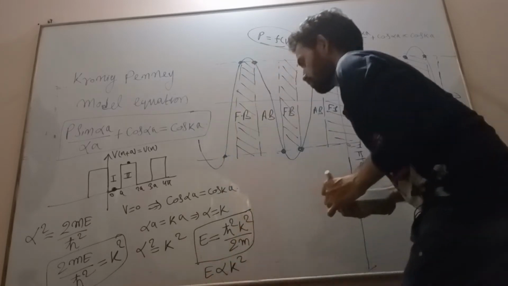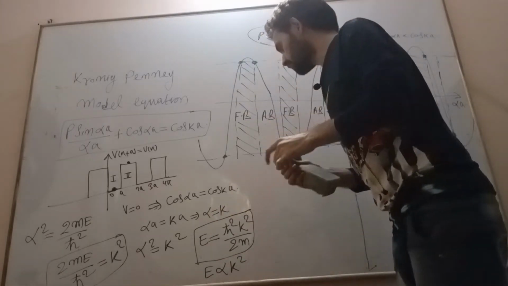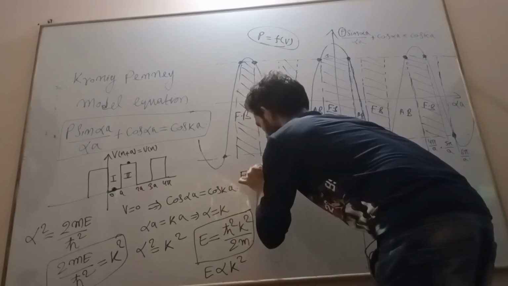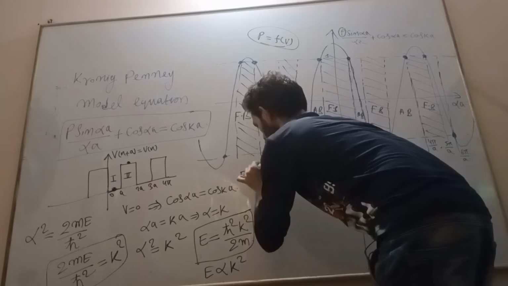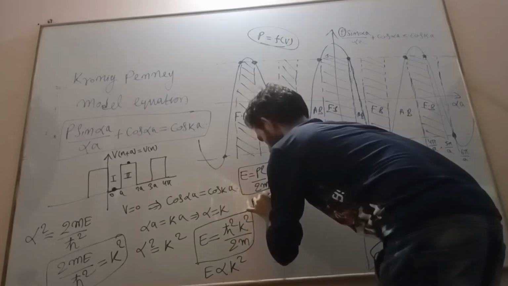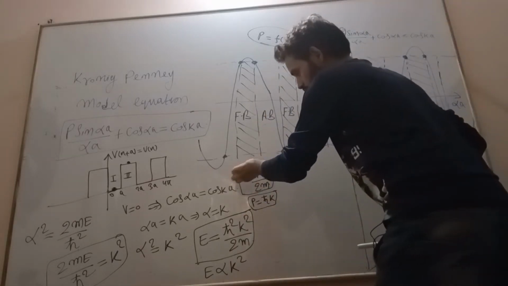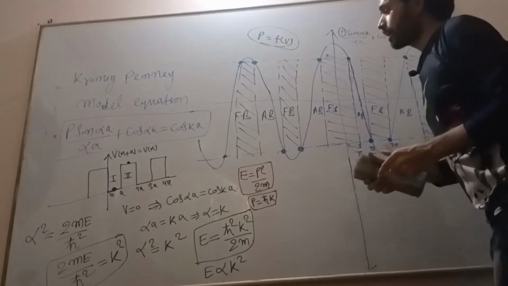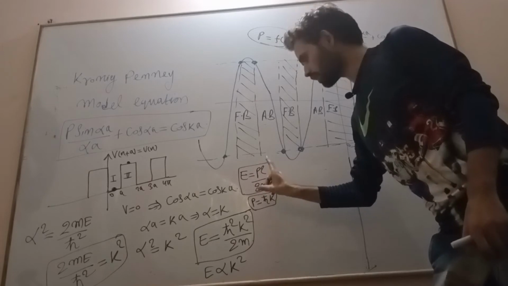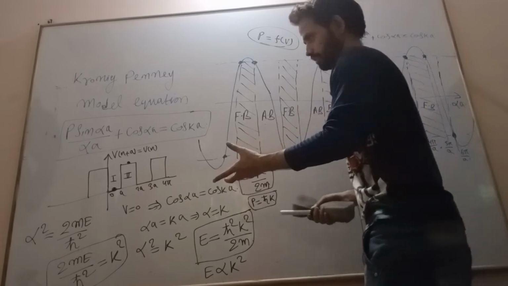Energy is proportional to k square, which means it is a parabolic function. You can also say that energy is equal to p square by 2m, because p is nothing but h cut k. This is the energy of the particle, which means the particle has momentum.